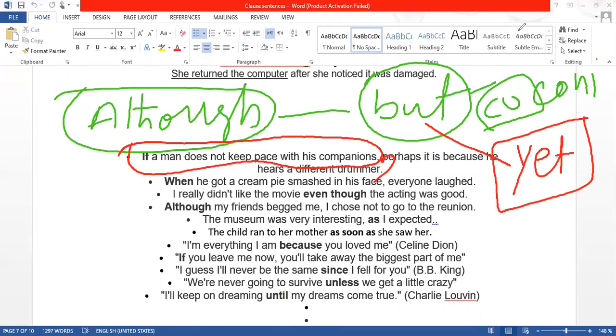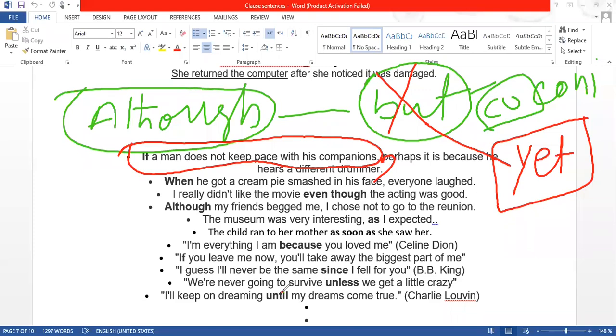So the only coordinating conjunction you can use with a subordinating conjunction is "yet." "But" cannot be used, but sometimes you can use "yet." Like: "Although I have a car, yet I do not drive it." But you cannot use it in written form.